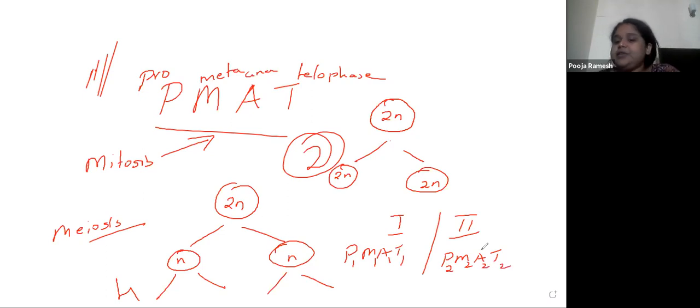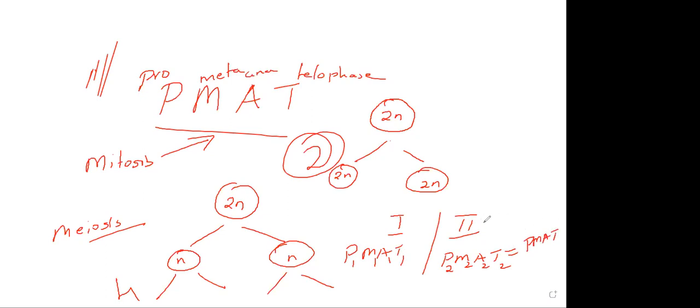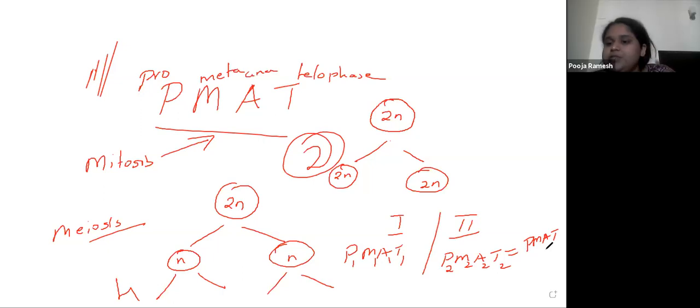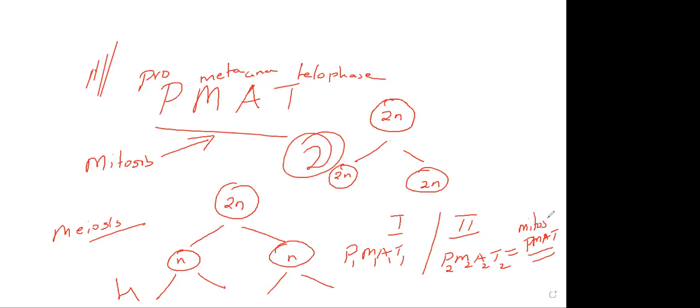And the next thing you need to remember is that prophase 2, metaphase 2, anaphase 2, telophase 2 is just equal to your PMAT. The second part is basically the same as the first part, PMAT, which means it is the same as your mitosis.